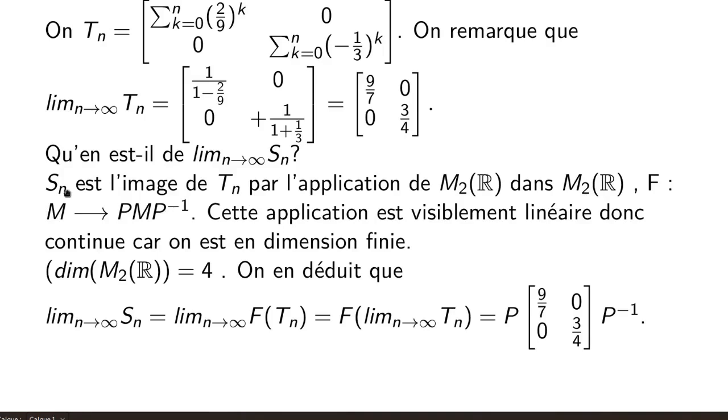So Sn is the image of Tn, seen as f of Tn. This application is visibly linear with respect to M. Therefore, it is continuous because we are in finite dimension.